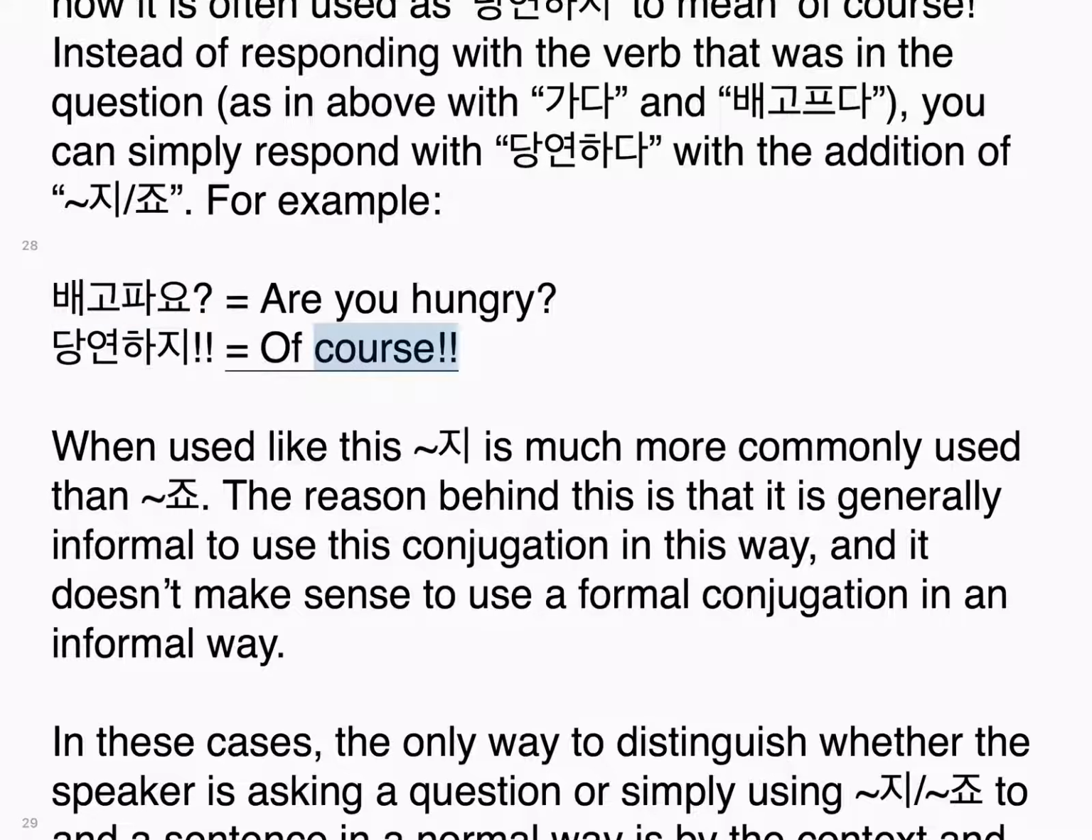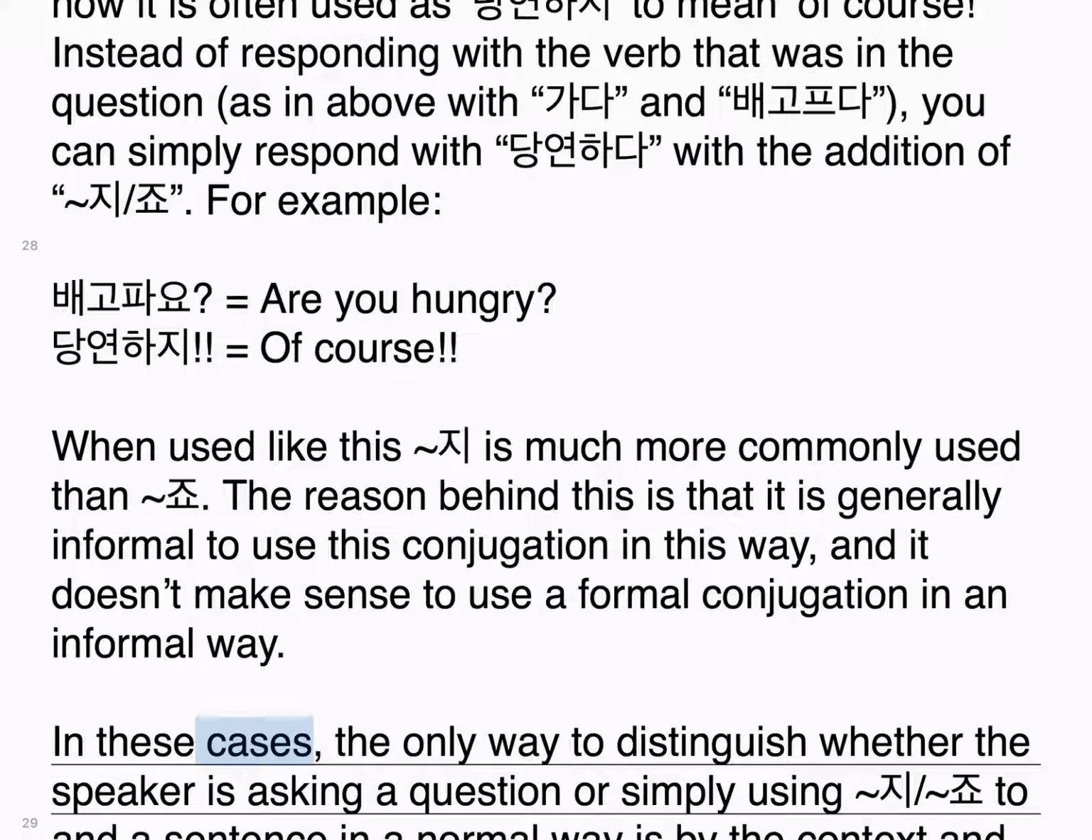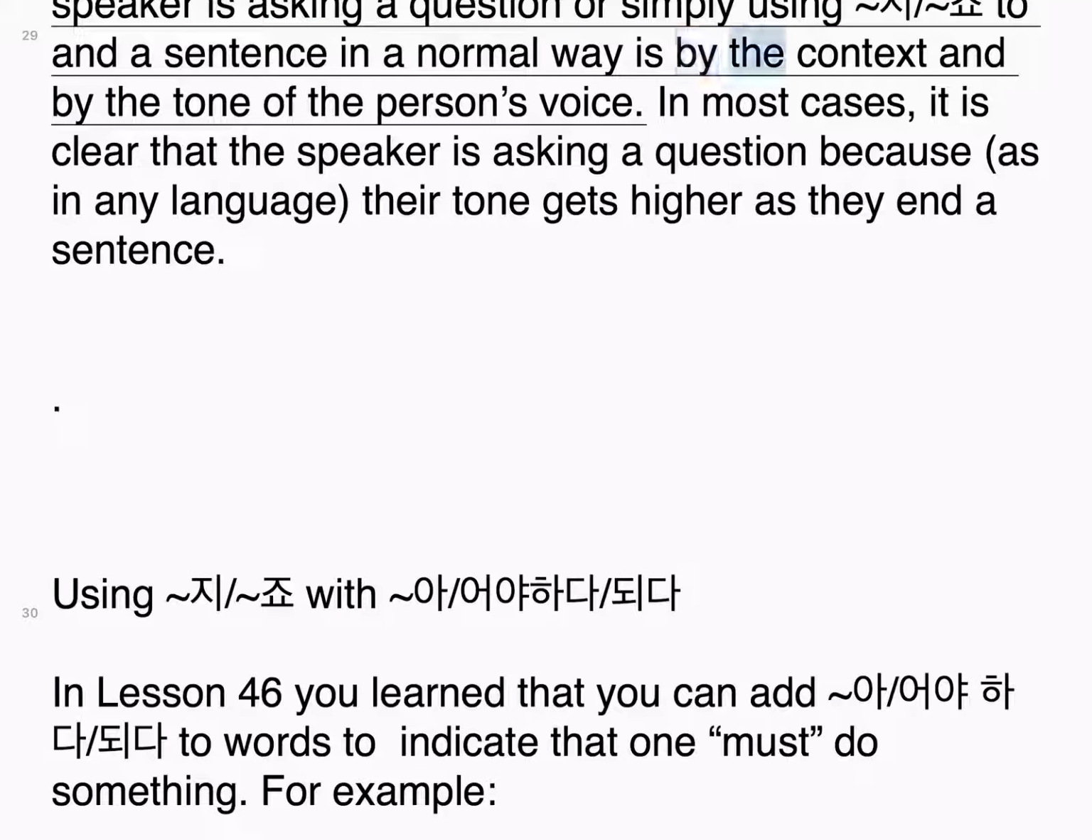당연하지. Of course. When used like this, 지 is much more commonly used than 죠. The reason behind this is that it is generally informal to use this conjugation in this way, and it doesn't make sense to use a formal conjugation in an informal way. In these cases, the only way to distinguish whether the speaker is asking a question or simply using 지죠 to end a sentence in a normal way is by the context and by the tone of the person's voice.